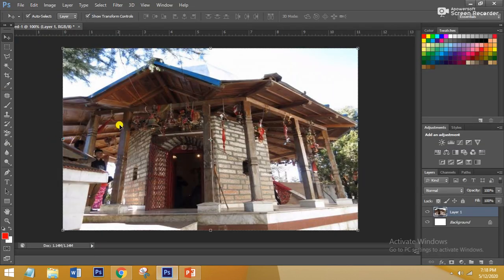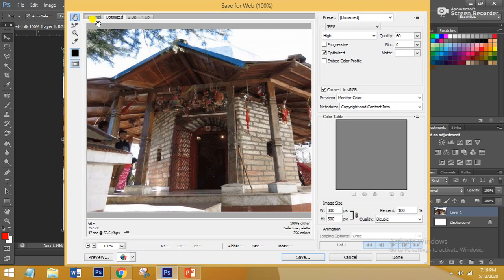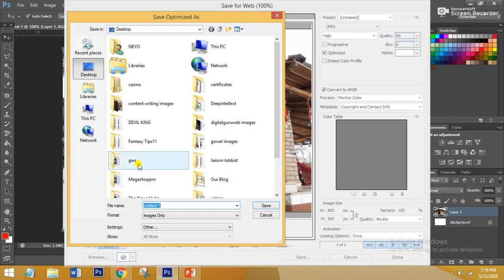Firstly, I told you before how you should save your file name, which is very important from the point of view of your SEO. It is the image which is about Mukteshwar temple in Nainital. So we will save it: firstly you have to press Ctrl Alt Shift plus S in your Photoshop, and there you have to save your image.